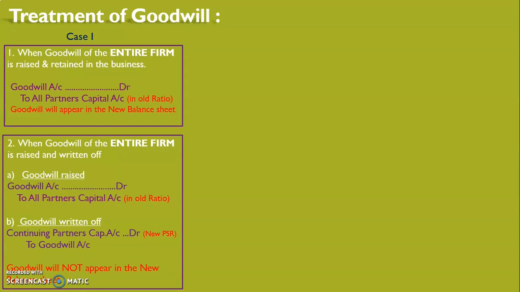And if the goodwill of the entire firm is raised and written off, then we pass two entries. First, for raising the goodwill, and second, to write off this goodwill. Goodwill account debit to all partners' capital accounts in old ratio, that is to raise the goodwill. And when the goodwill is written off, we pass an entry as continuing partners' capital accounts debit to goodwill account. Now in this case, the amount of goodwill will not be shown in the new balance sheet, as goodwill account debit and goodwill account credit will be set off.